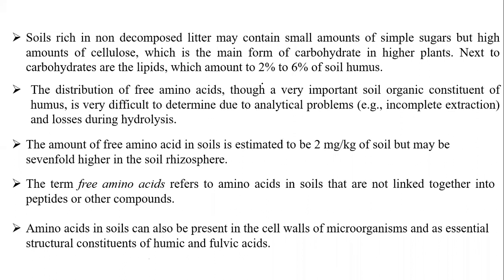Definitely there is some simple sugar, but a high amount of cellulose will be there, which is the main form of carbohydrate in higher plants. Next to the carbohydrates are the lipids, which are around 2 to 6% of the soil humus.